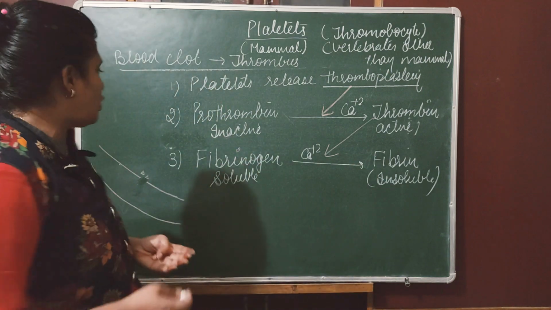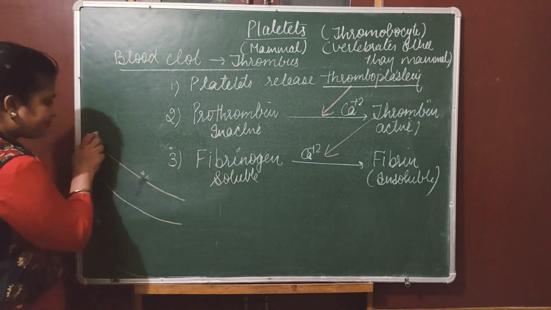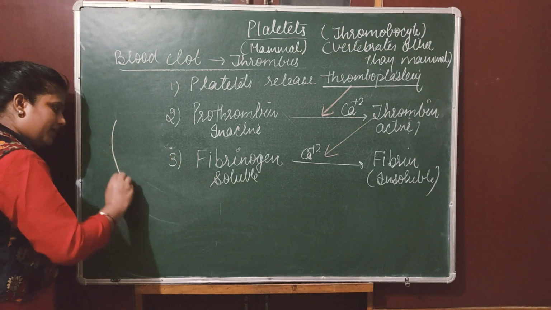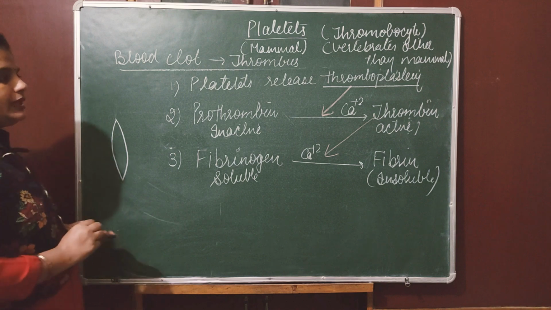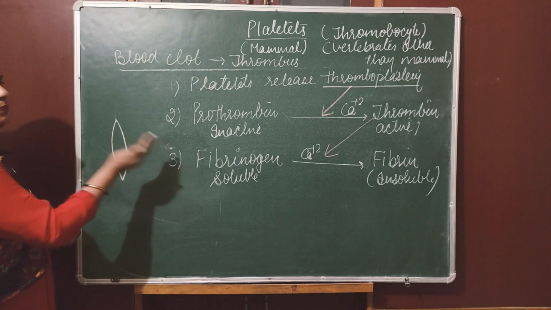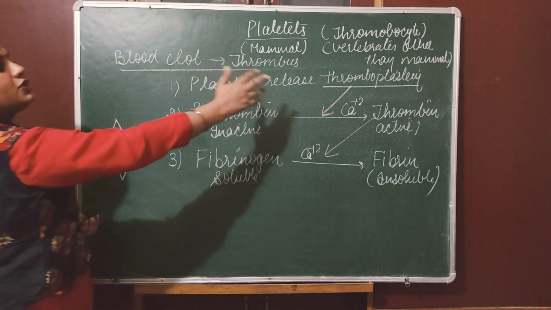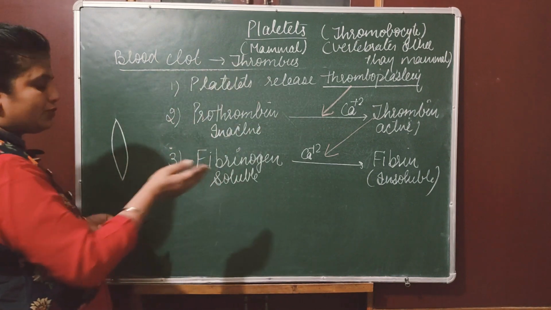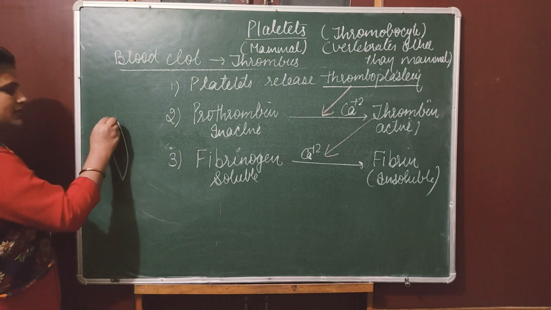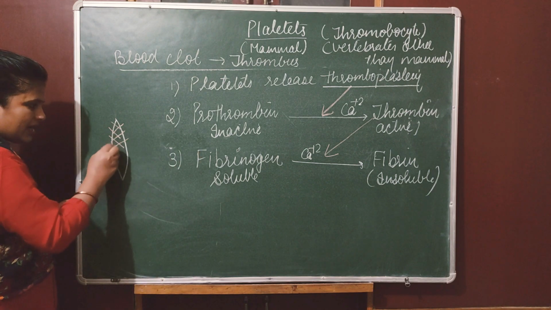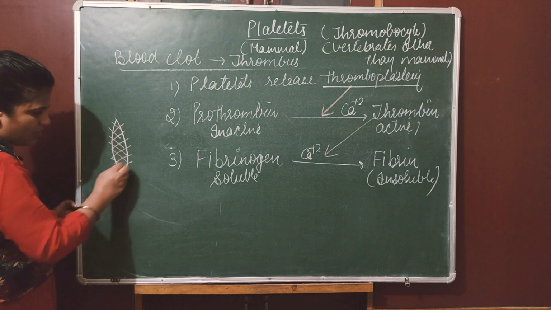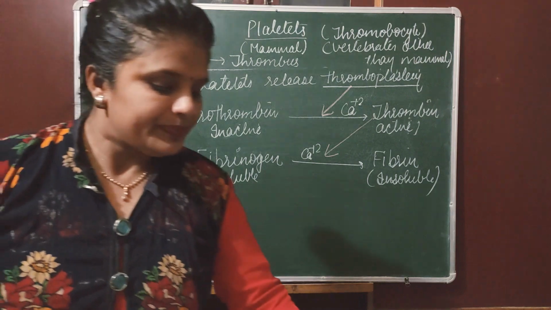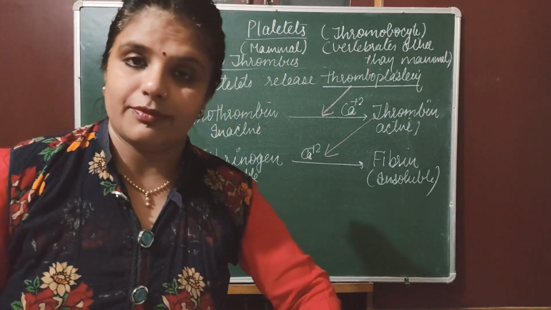Now, how will the blood clot form? Look here. Suppose this is the part which is injured. From this area, platelets will be released. They will release thromboplastin, convert prothrombin into thrombin, and convert fibrinogen into fibrin. These fibrins make a mesh, a network-like structure, over this wound. This structure over the wound is known as fibrin.